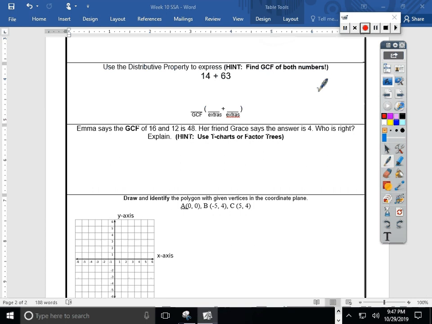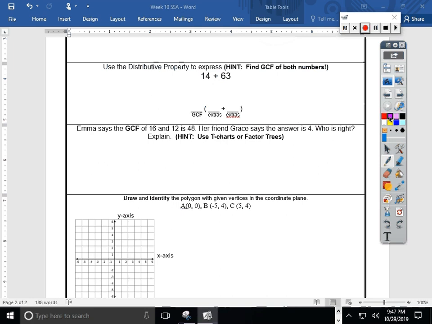So yeah, they don't really want me just to add those. We learned how to do that in first, second grade, not so long ago. But we actually want to try to factor this. If you notice, I give you a hint down here. This is the format we're aiming for. The distributive property really means I want to pull out the greatest common factor. I want to distribute the GCF across the other numbers. And I'll get the same result, mathematically, but it's just another way of showing how those numbers happen.